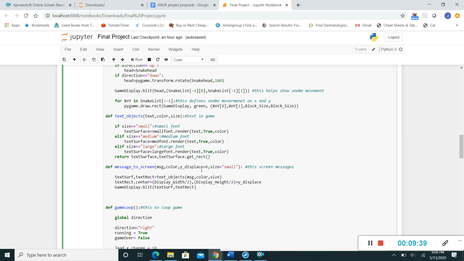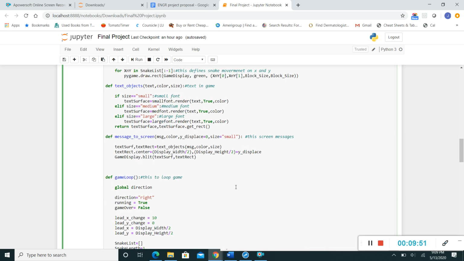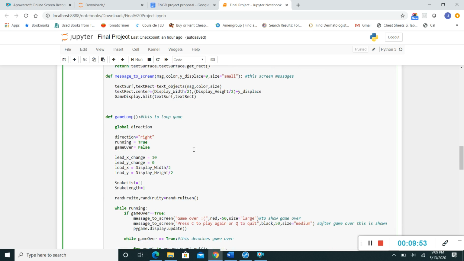The message is on screen. It's going to be message color, displaced by Y, small size, and then this basically displays the screen messages. Game loop. This is what loops the game.